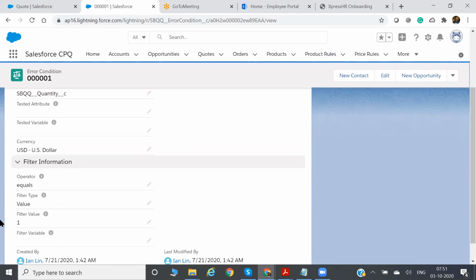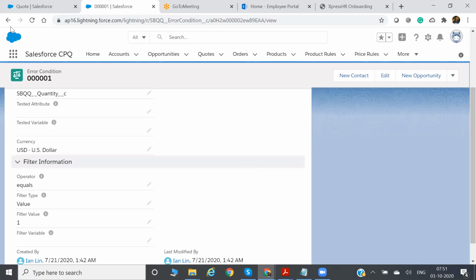Whenever a sales rep is selling one quantity of Windows sensor, it will show an alert message: hello sales rep, you are selling one Windows sensor, so you should add more than one, because there can be a need to sell more than one. Just add or change the quantity to more than one. Whatever alert message you set will be displayed.